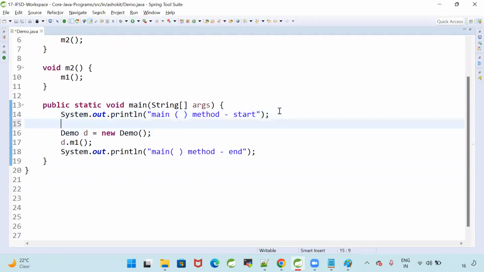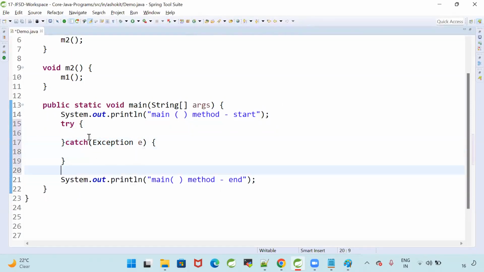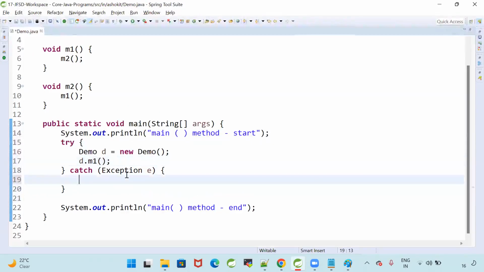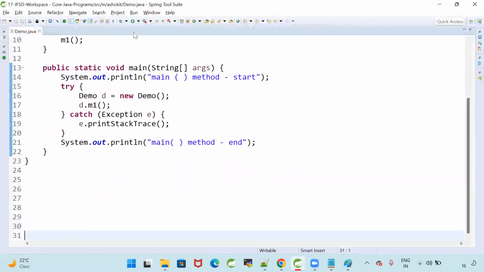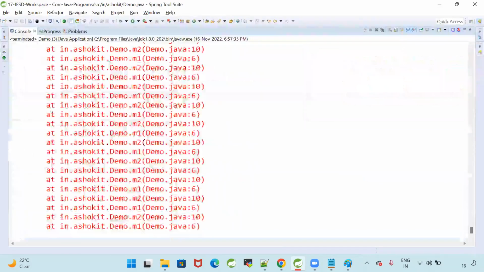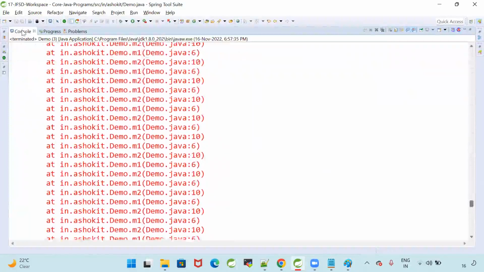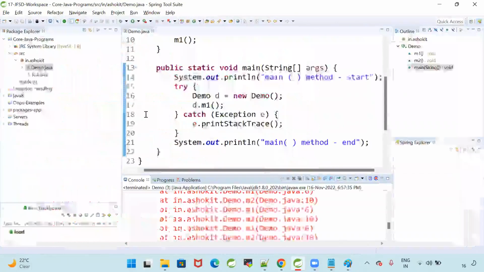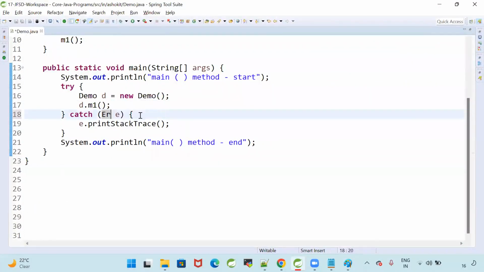I'm putting a try block and a catch block. Inside it I write Demo d = new Demo, and e.printStackTrace. When I write that in the try block and execute it, is it terminating gracefully or abnormally? Abnormally. You may think that your catch block is trying to catch the exception, but we are getting an error. Can we catch that error?